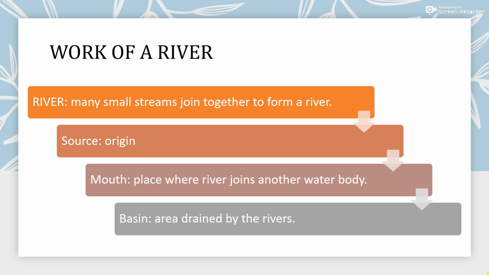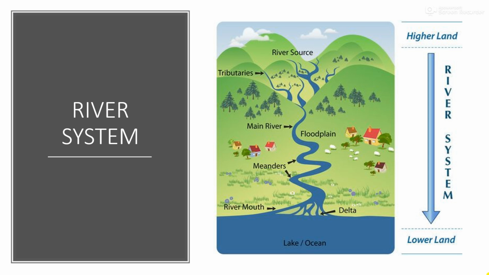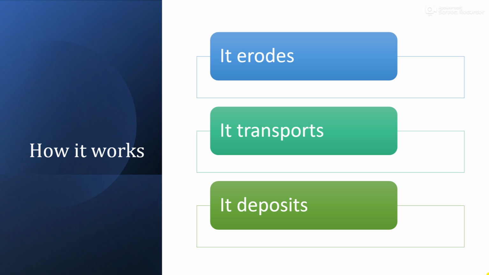Then basins: the area drained by the river and its tributaries is called the river basin. Let us see this diagram. In this picture, the river source is where it originates, the tributaries are the various small streams which join the main river, and finally it mixes with the larger water body, that is the ocean or sea. There we have the river mouth, from higher land to lower land, the river system.